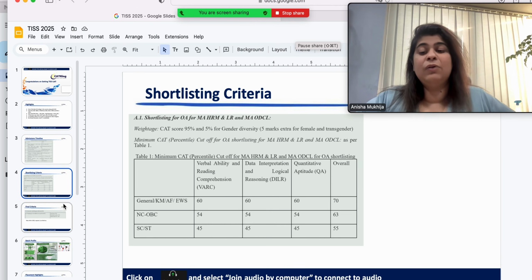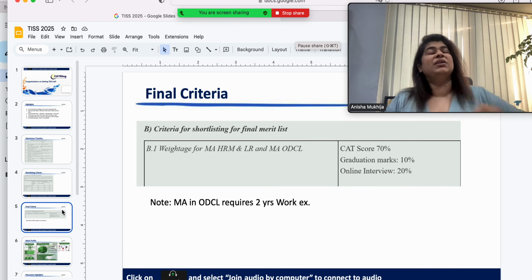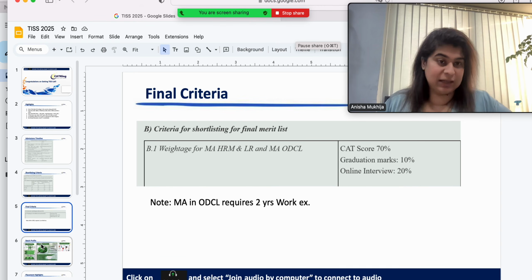Okay. Now, once you're done with your GD and PI, the final selection criteria is going to be 70% weightage to CAT scores, 10% weightage to your graduation marks, 20% weightage to your online interviews and group discussion process. Okay, so major chunk this time is going to be CAT itself for your selection.